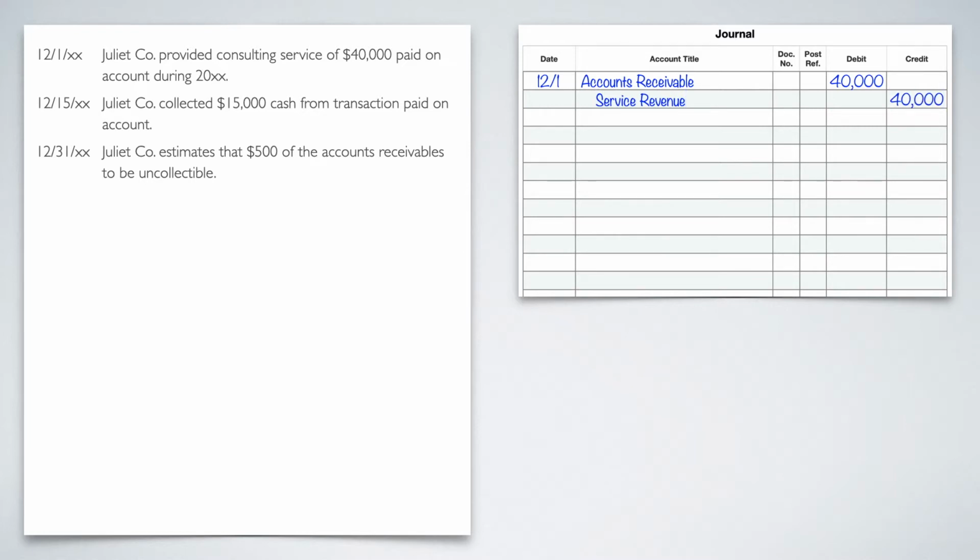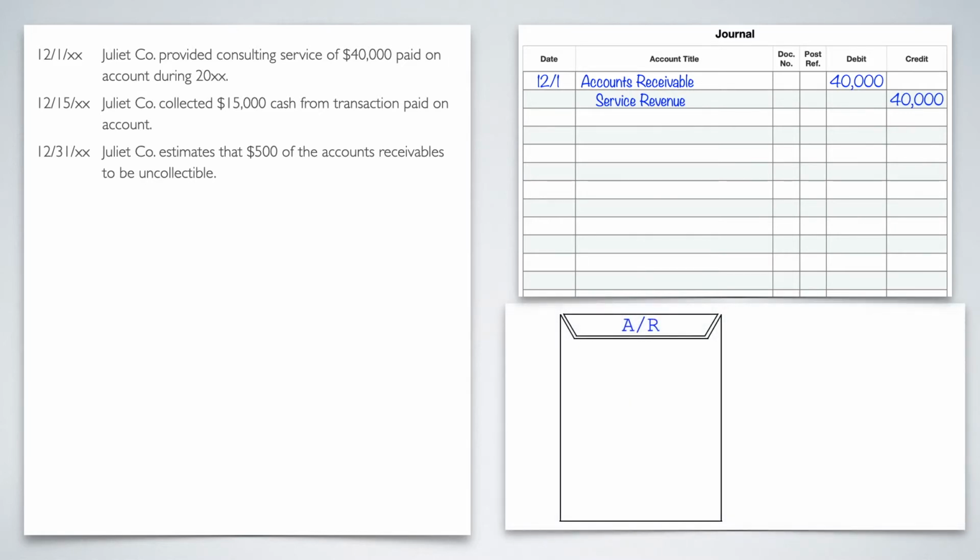Now, if we're going to put that into our visual aid of the folders that we saw in the previous videos, we have our AR folder, and we're going to add $40,000 to that. Okay, so now we're good there. Let's look at the balance sheet right now. The balance sheet, as it sits right now, we would have cash and all that other stuff, but eventually we would see AR of 40,000. As that sits right there, we're telling our investors we're going to get $40,000. We know that's not going to be the case, but let's keep moving forward, and we'll affect it in a minute.